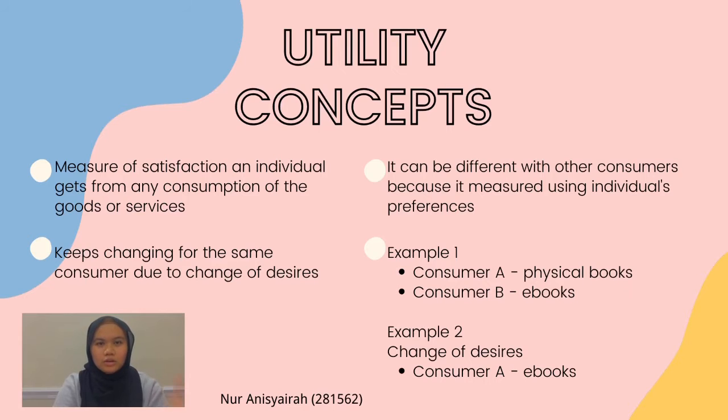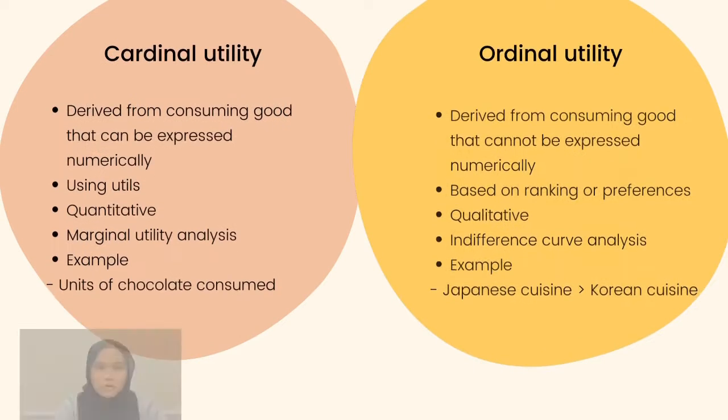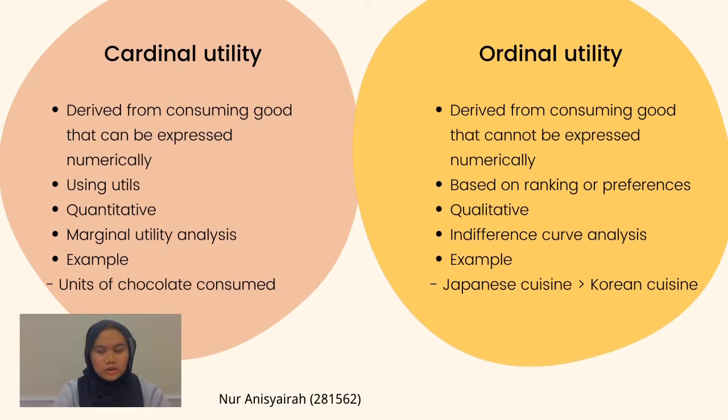For example, there are two consumers, consumer A and consumer B. First, consumer A prefers to read physical books, while consumer B prefers reading e-books. But then, with change of desire, consumer A now prefers reading e-books because he thinks it will benefit him even more. In utility theory, there are two principal theories, which are cardinal utility and ordinal utility.